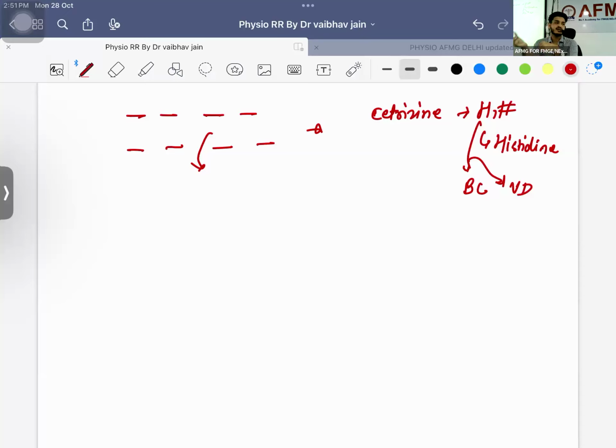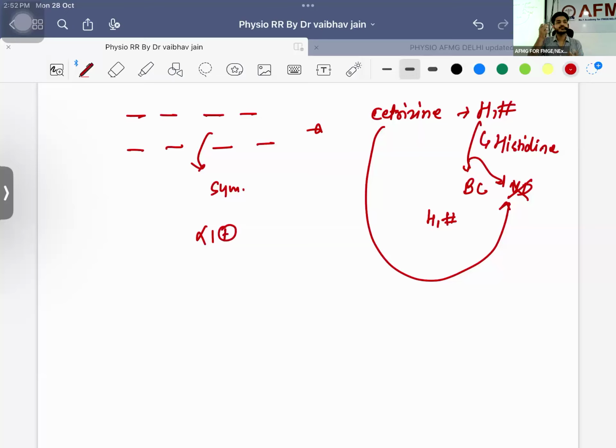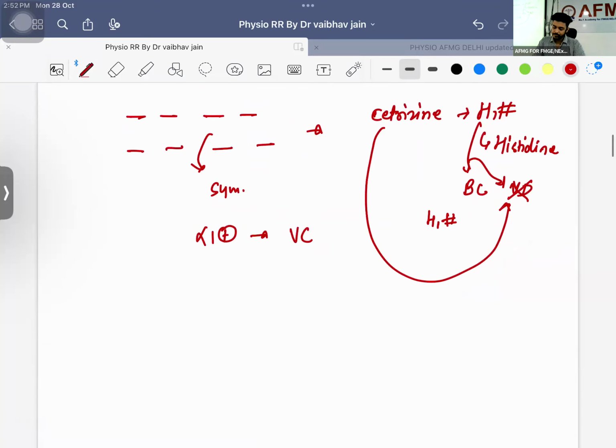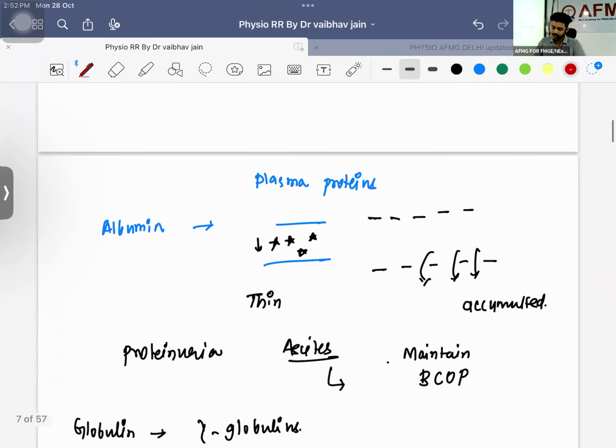मच्छर काट गया क्या होगा? If because of mosquito bite, there will be some local effects. There will be release of histamine. What will happen? Vessels will get dilated. Vessels will get dilated because of what? This histamine. Histamine has vasodilation, bronchoconstriction function. You are doing what? You are giving H1 blocker, cetirizine. What it is going to do? It is going to block this vasodilation. You will be having what? Symptomatic treatment. नोज के अंदर क्या हो गया? ब्लॉक हो गया. What are the drugs you are taking? Alpha 1 agonist, phenylephrine, Otrivin nasal spray. All these things are going to cause what? Alpha 1 function is vasoconstriction. Okay. Okay, done. So this is how you are going to treat this thing, right?